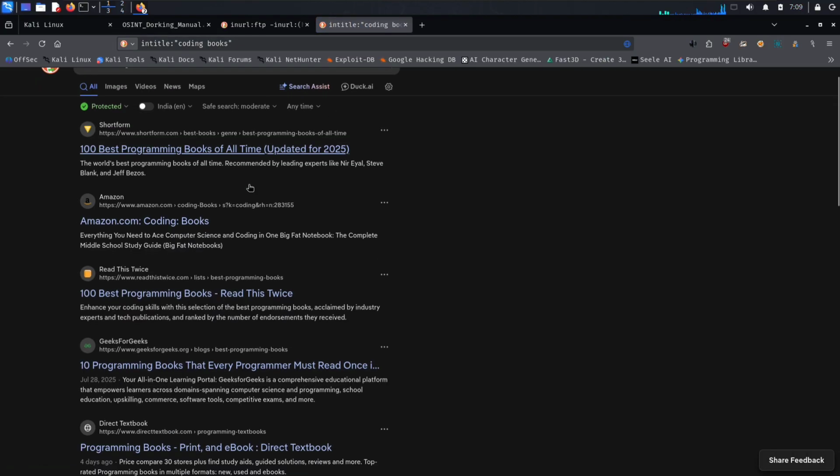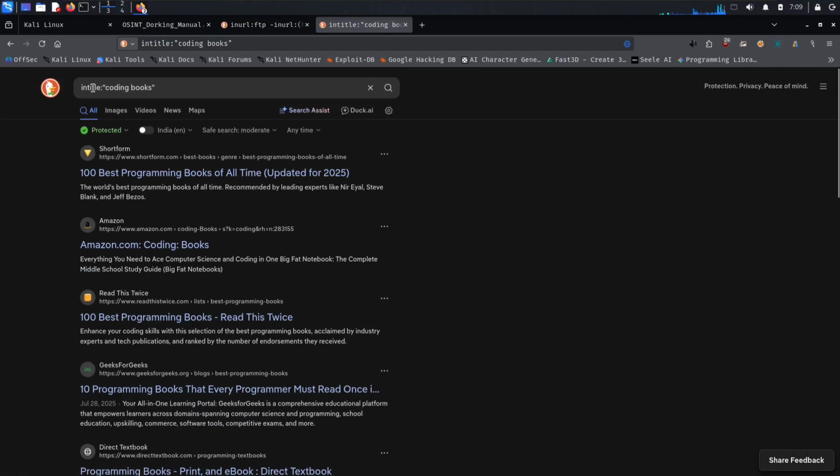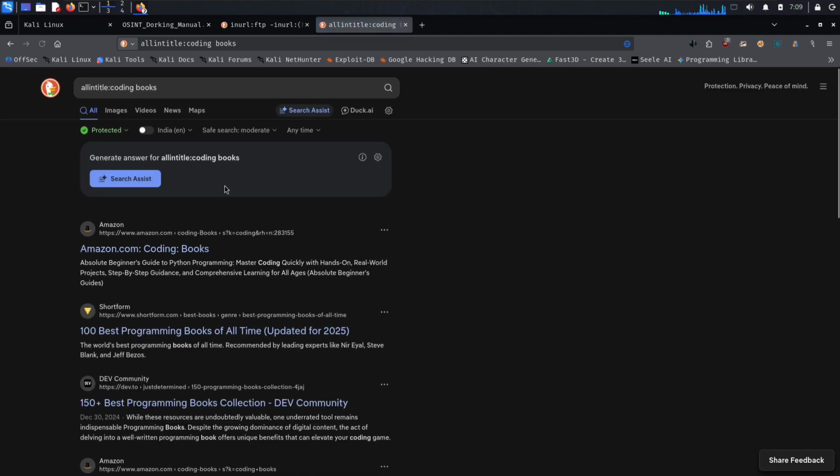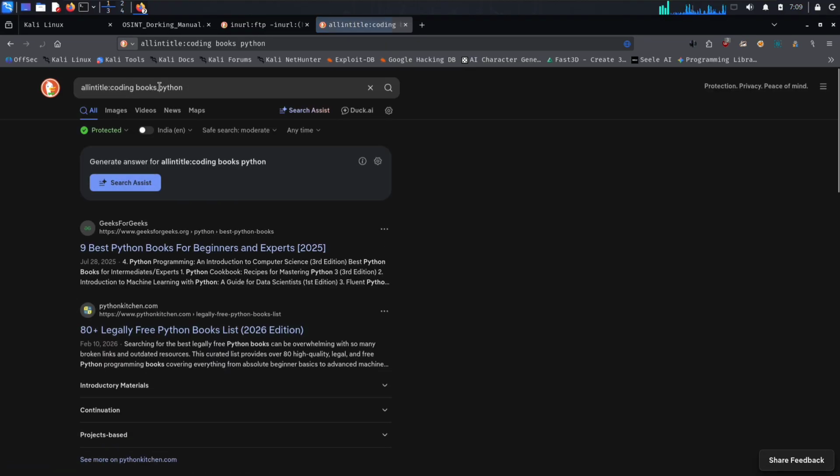Allintitle operator. The second one is allintitle:coding books. The difference between intitle and allintitle is how they handle multiple keywords. Intitle focuses on finding a specific phrase or keyword in the page title.